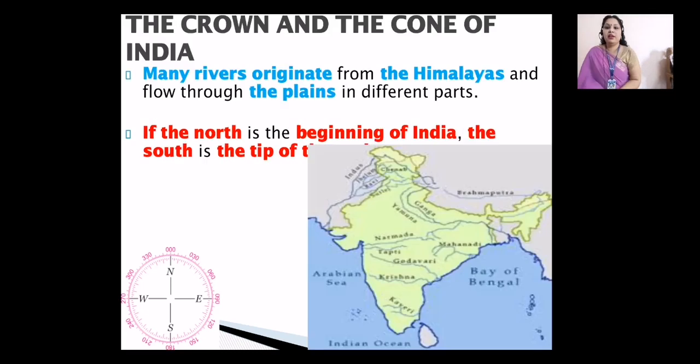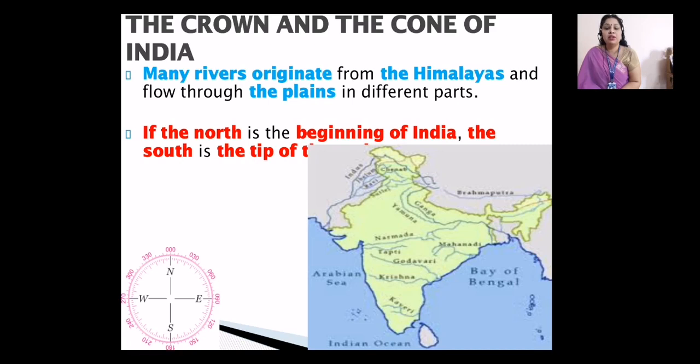Now, many rivers originate from the Himalayas and flow through the plains in different parts. If we talk about the physical features of India, we will know that from our northern mountains many rivers originate and flow towards the plain area.